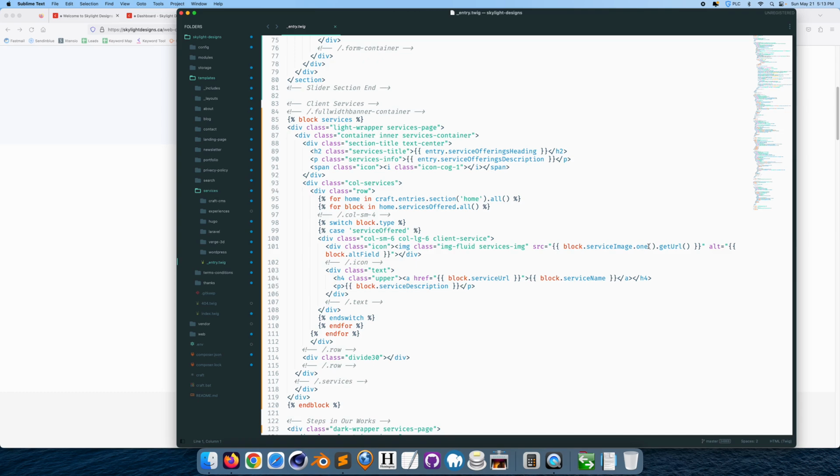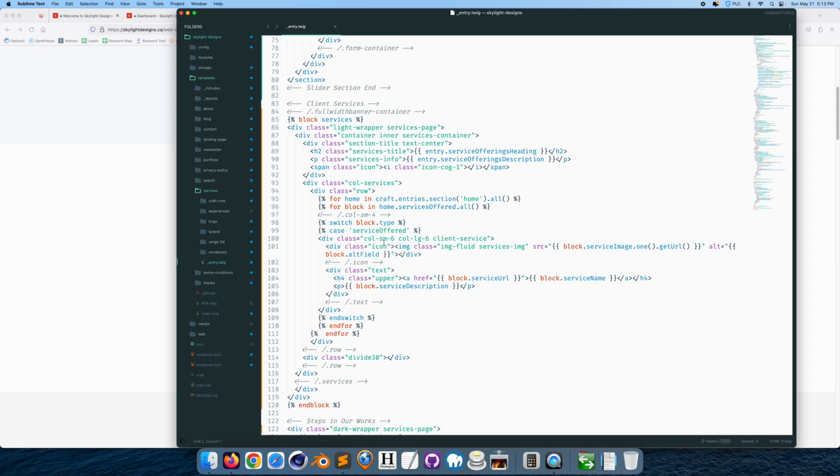So you're fetching one image, then you get the URL, the URL of the image that's in the back end. Then you're putting an alt field, and then displaying that image on the front end. So that's basically it, I believe.